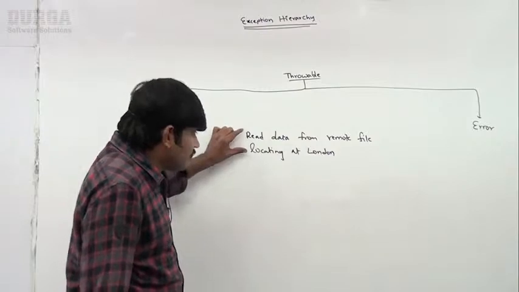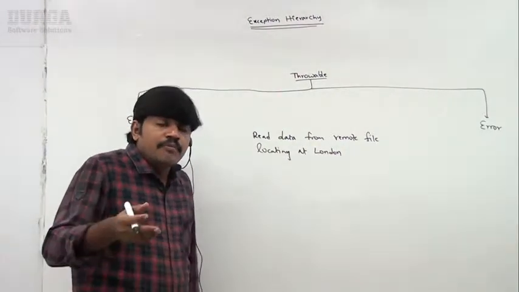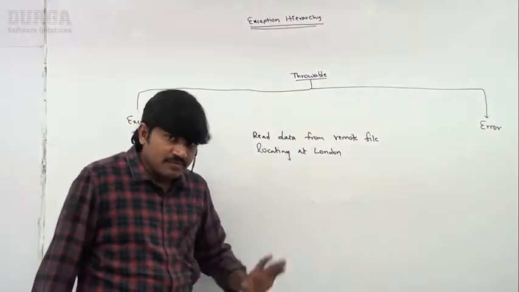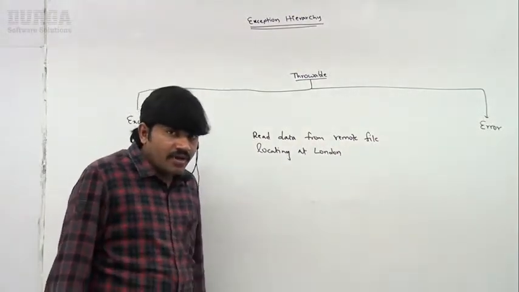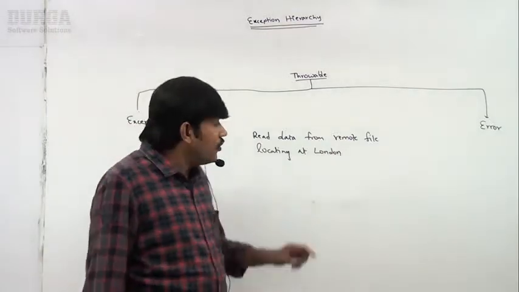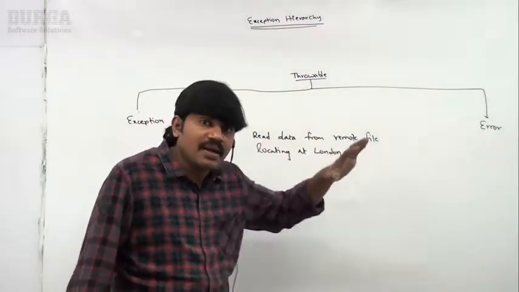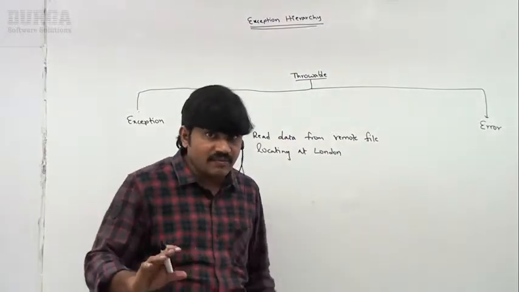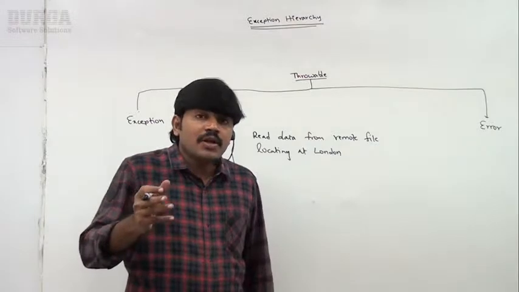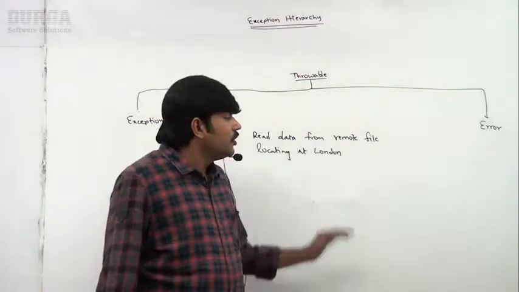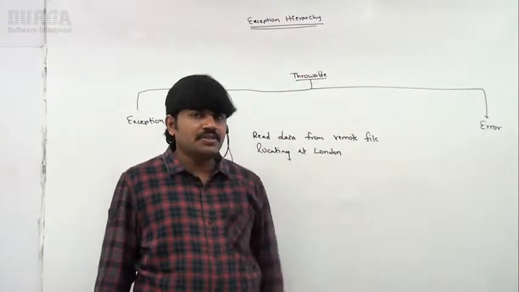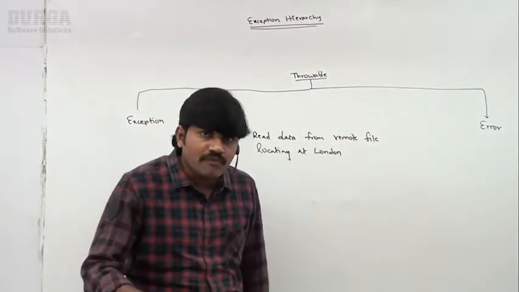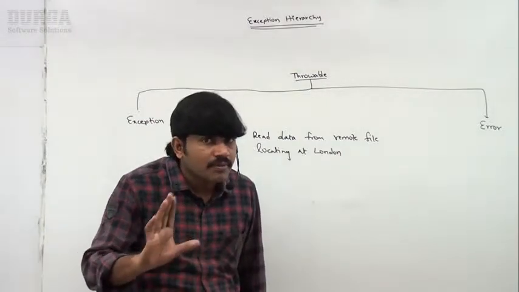This is my programming requirement, right? By mistake, at runtime, if the London file is not available, then FileNotFoundException is going to come. You are trying to read the data from the London file, so that's why FileNotFoundException is coming. Our program only is the reason for FileNotFoundException. But what is the meaning of recoverable? Assume a FileNotFoundException comes, I am in a position to handle it, use a local file and continue the rest of the program normally.